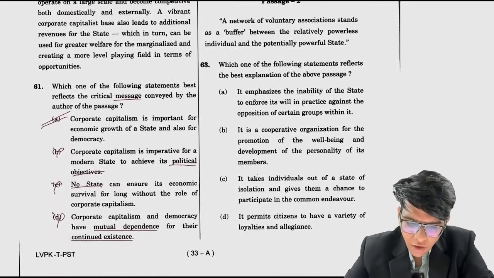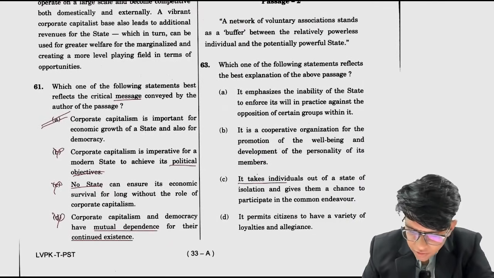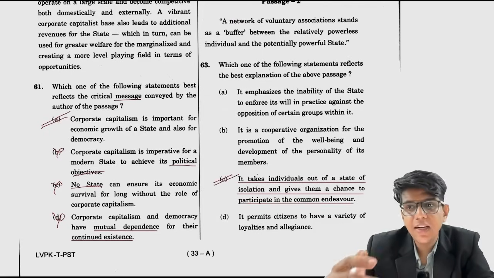A network of voluntary associations stands as a buffer between the relatively powerless individuals and the potentially powerful state. It takes individual out of the state of isolation and gives them a chance to participate in the common endeavor. This is basic thing that is given in different words.